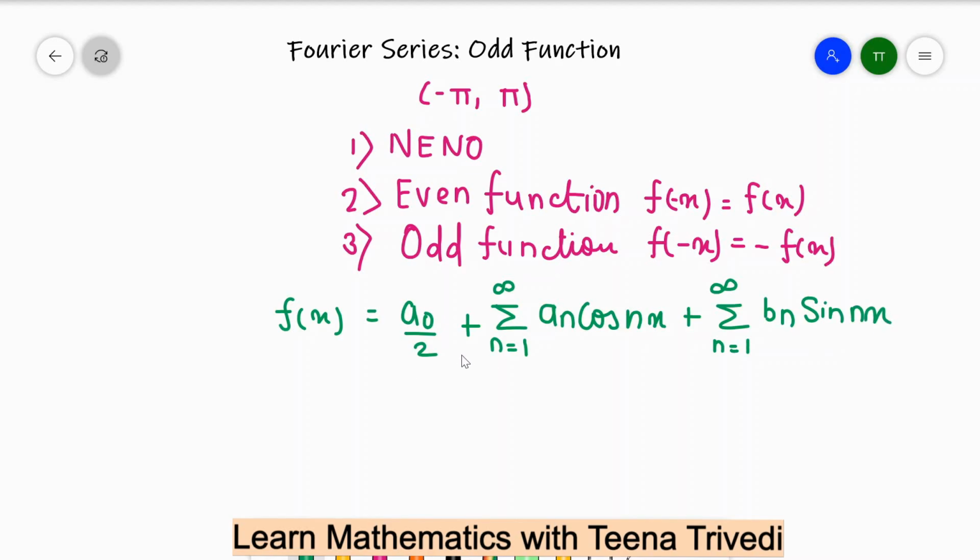So a0 is equal to 1 upon pi, the limit is minus pi to plus pi f of x dx.